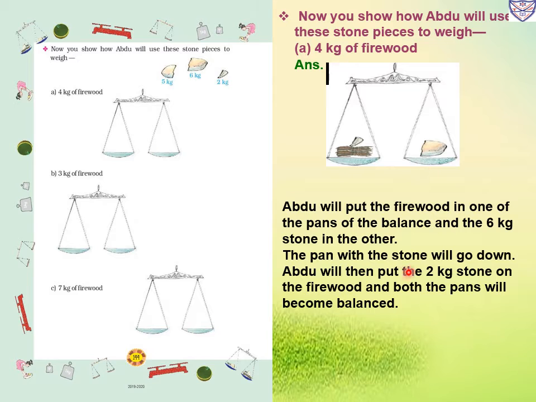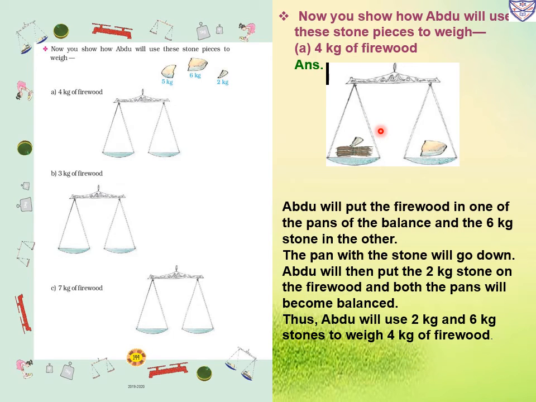Abdu will then put the 2 kg stone on the firewood side. In the same way, he will put the 2 kg stone with the firewood and both pans will become balanced. So this way he will give 4 kg of firewood. Thus Abdu will use 2 kg and 6 kg stones to weigh 4 kg of firewood.